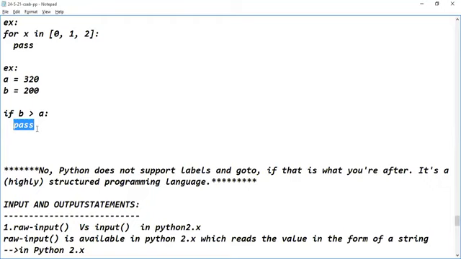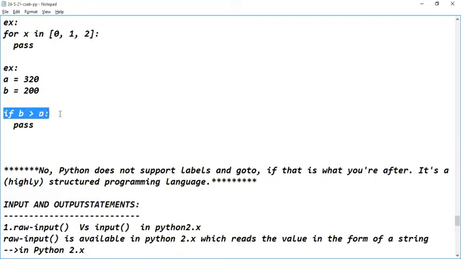Are you seeing the logic? Are you seeing the operator? Yes, sir. Are you seeing the code? So here I have taken two variables, A and B respectively. A is assigned with 320, B is assigned with 200.